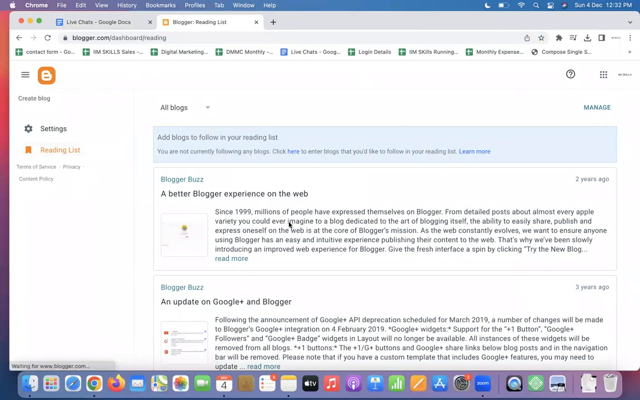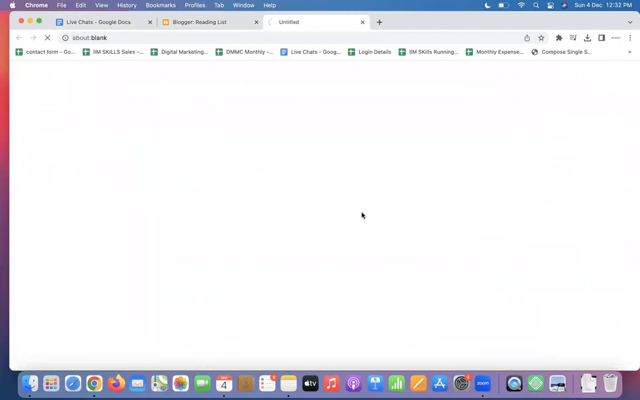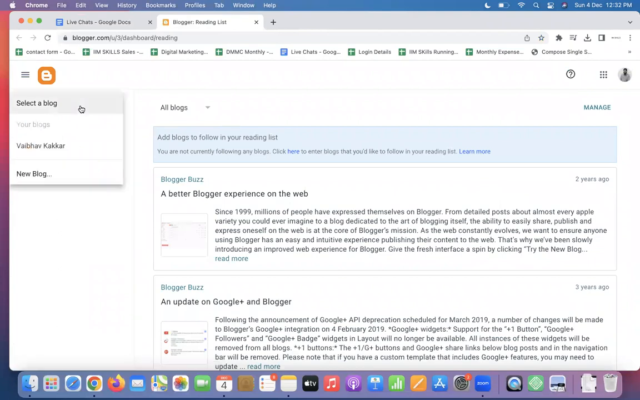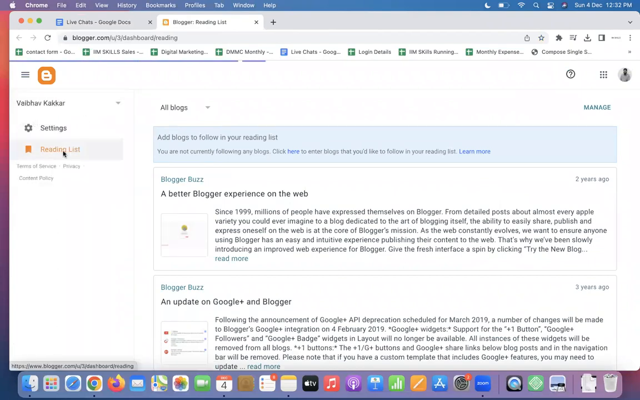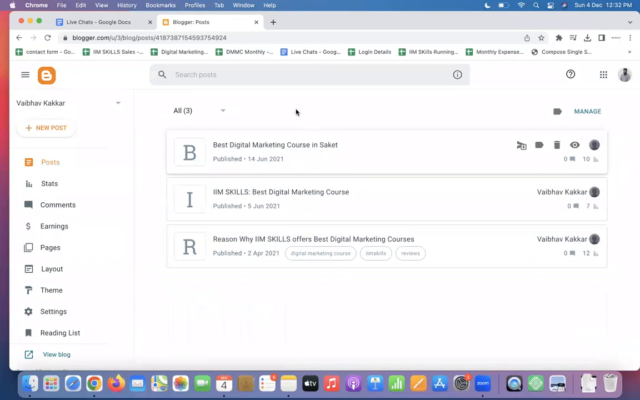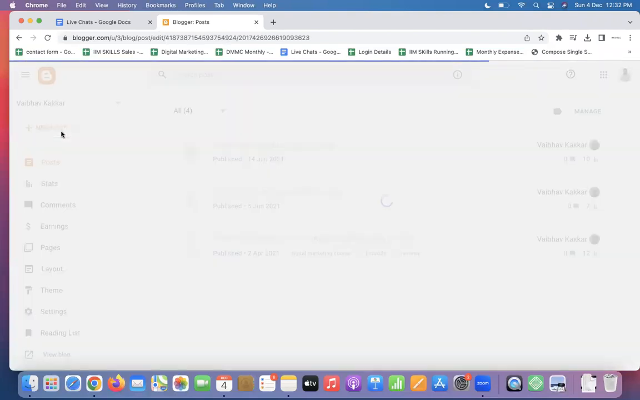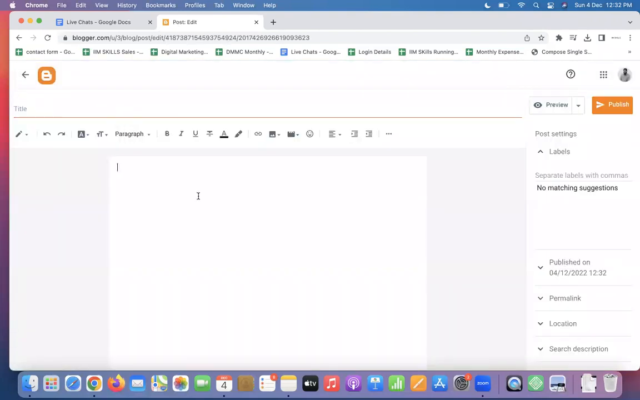You have to sign up. In my case, straight away this site appears. In your case, you have to register with your Gmail ID. I already have one account here. And as you guys can see here, Vaibhav Kakkar, when I click here, I have my previously written articles. So you have to simply go ahead and click on the new post part. Title is what you will add here. Content will go live here.